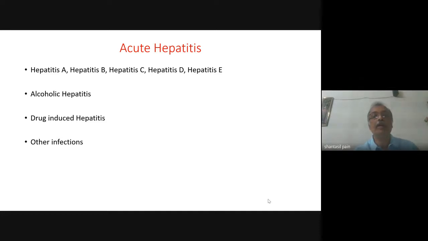So, whenever one of our HIV infected patients comes with features of acute hepatitis, we have to decide whether it is due to a viral hepatitis or due to some other infection, whether it is due to alcohol, or whether it is drug induced.